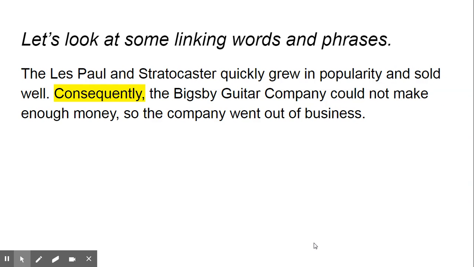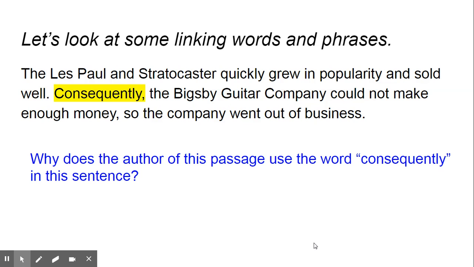The Les Paul and Stratocaster quickly grew in popularity and sold well. Consequently, the Bigsby Guitar Company could not make enough money, so the company went out of business. So, why do you think the author of this passage uses the word consequently in this sentence? Well, we know that in the first sentence, the Les Paul and Stratocaster are becoming very, very popular and they're selling well. Consequently, here means because of that, the Bigsby Guitar Company could not make enough money, so the company went out of business. Consequently is a fancy way of saying because of this or because of that.